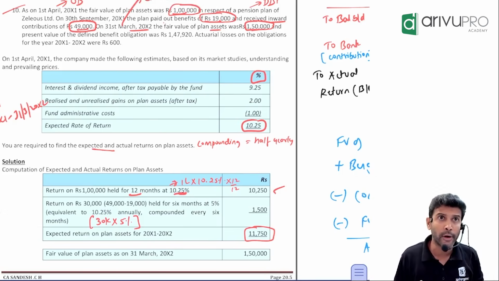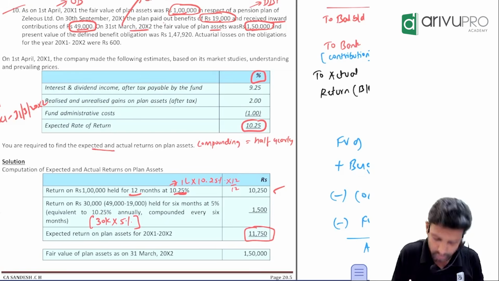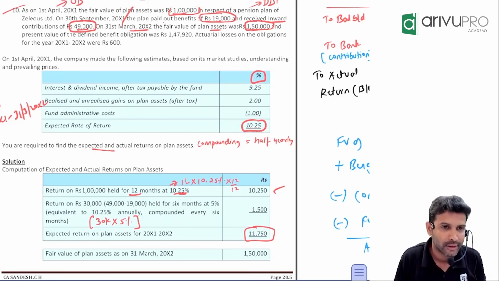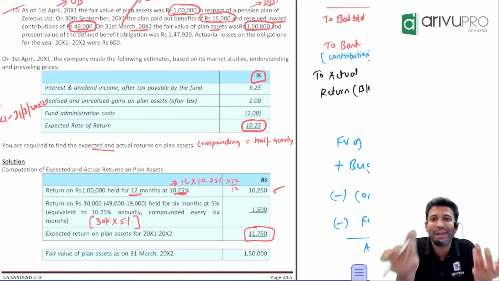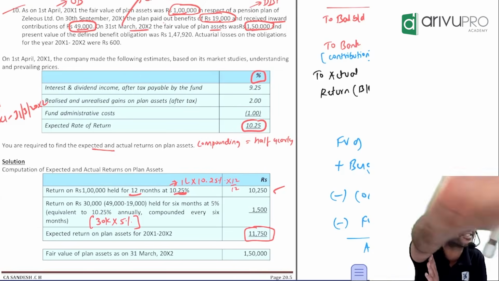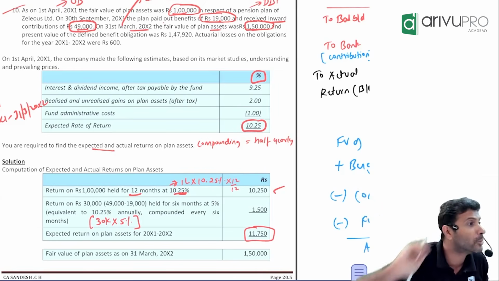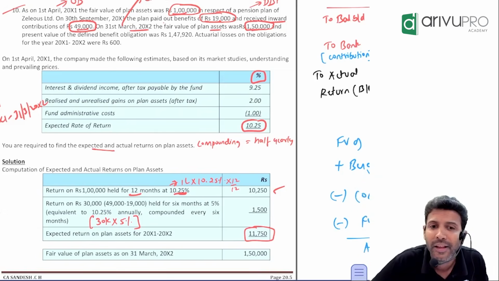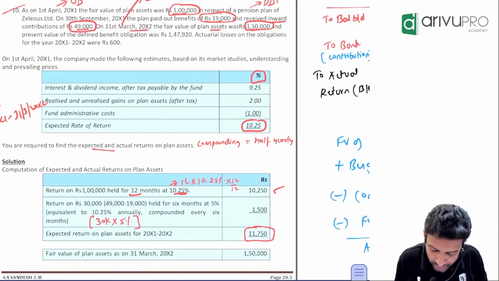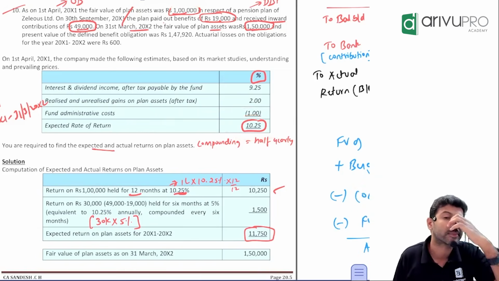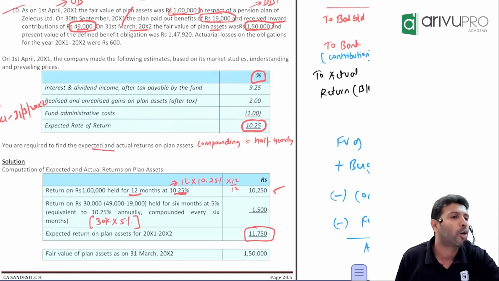And sir, compounding can happen quarterly, whatever. Sir, always half yearly. Why, sir? ICAI Zindabad. What do I know? It's their assumption I am telling you. That is what they are doing, and you also follow the same for the exam. Okay, now they are assuming that compounding is happening half yearly. That means you can't take this rate, because this is a rate for the whole year. How to calculate that now?